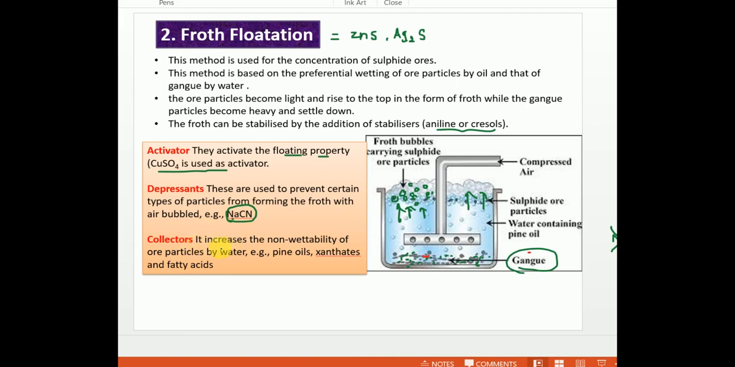Next, the last one is collectors. They actually help in the collecting process. That means they should help increase the non-wettable property of ore particles. Whenever the non-wettable property increases, the floating ore particle amount automatically increases, so we can extract the maximum percentage of ore. Usually pine oils and xanthates are used as collectors. So ultimately, the froth flotation process is used for sulfide ores.